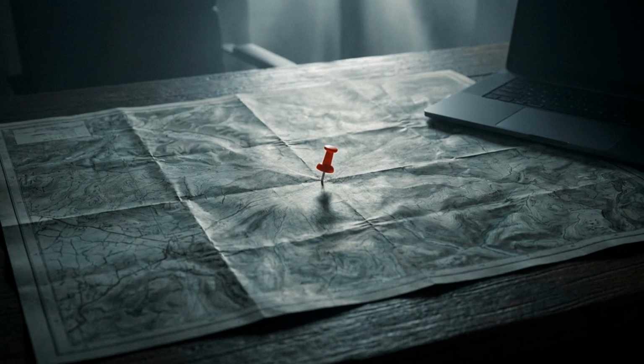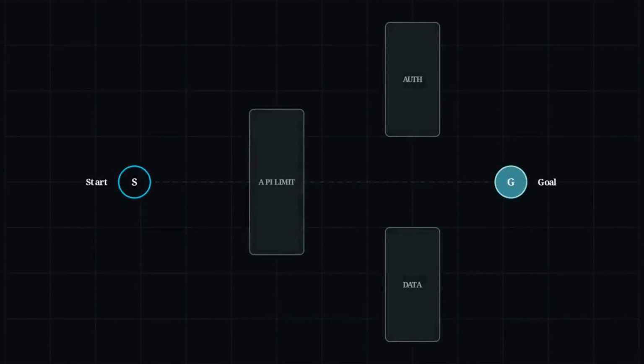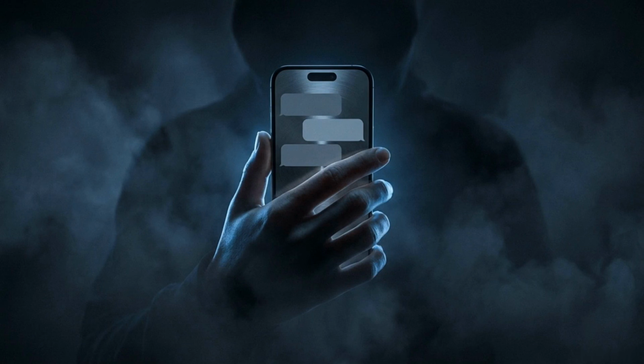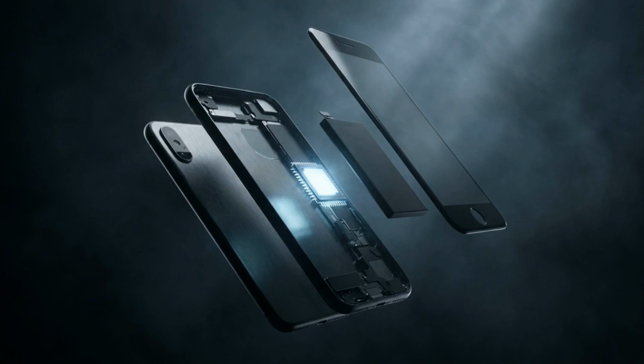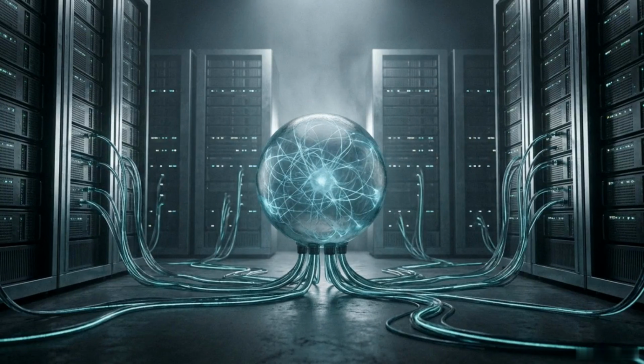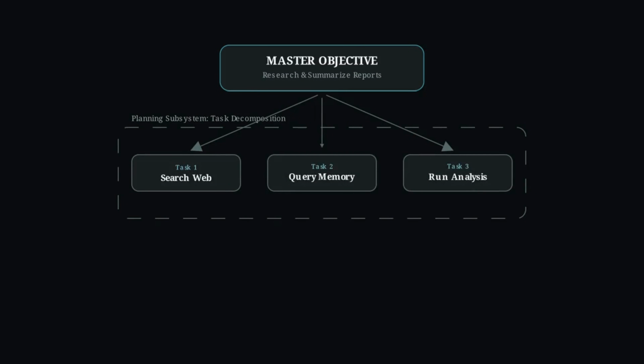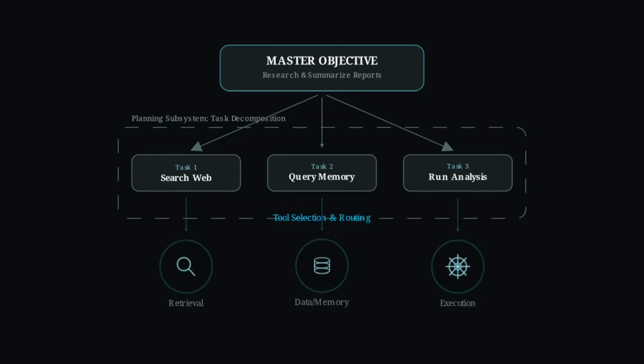Instead of micromanaging every response, the human provides a final destination. The system then independently determines the individual steps required to reach that goal. It is easy to mistake an AI agent for a slightly more capable chatbot, but the large language model is only a component. It functions as the cognitive core, the brain, nested inside a broader software architecture. This surrounding structure allows the system to take a master objective, decompose it into subtasks, and select digital tools to execute those tasks without human intervention.